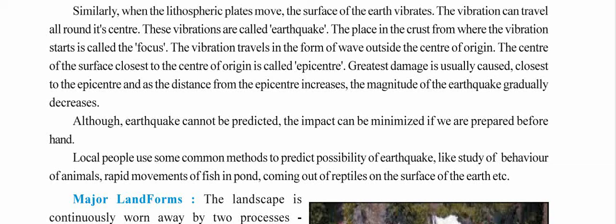People say that animals can know these changes are about to happen, so they start their behavior changes: rapid movements of fish in ponds, reptiles coming out onto the surface of the earth, etc. Now let me show you one image of the earth, the earthquake.